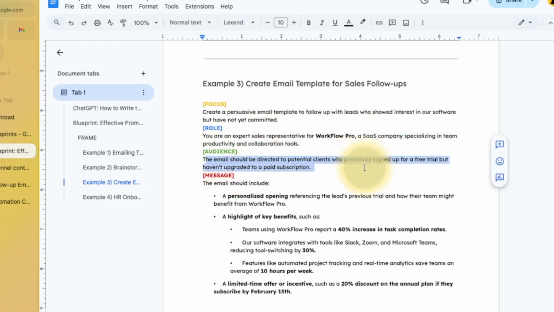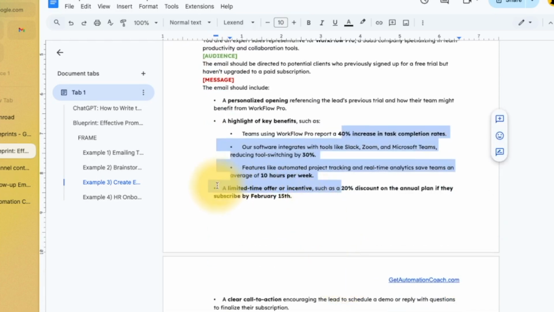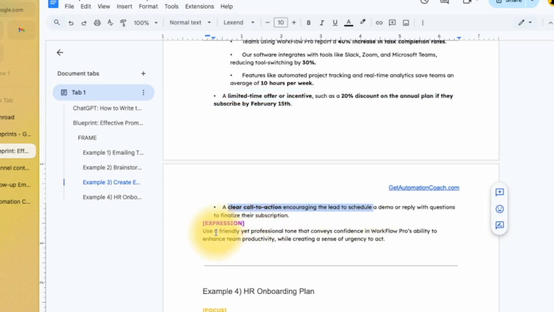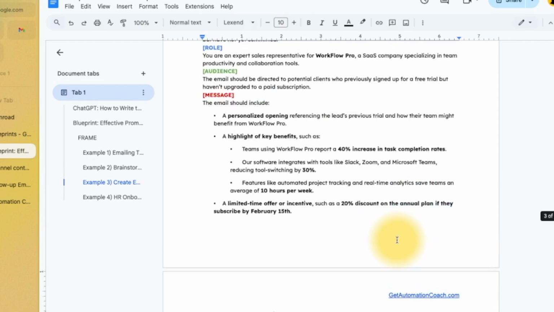Audience: the email should be directed to potential clients who have previously signed up for a free trial but haven't upgraded to a paid subscription, so very specific in this case. Message: the email should include a personalized opening, a highlight of key benefits. I gave the stats, again, you could just get this from your company website, a limited time offer with a deadline, a clear call to action. And then I've said a user-friendly yet professional tone that conveys confidence in Workflow's ability to enhance team productivity whilst creating a sense of urgency to act.